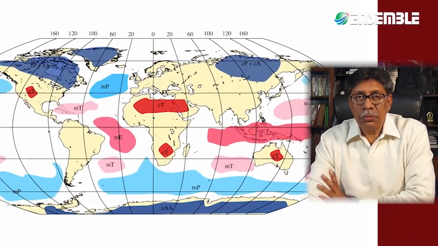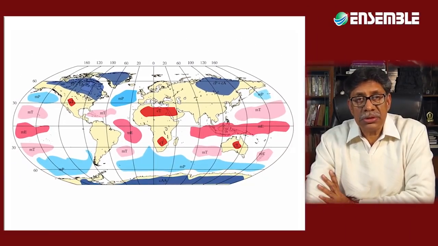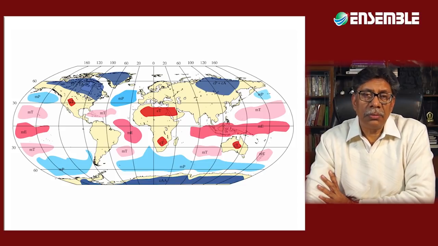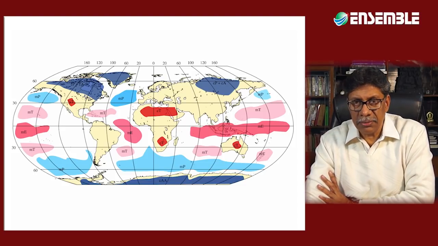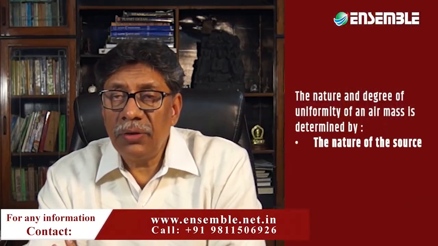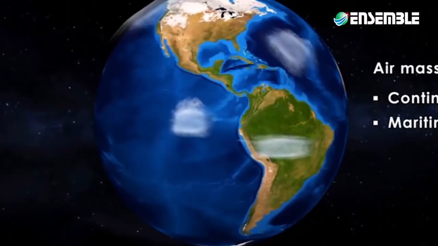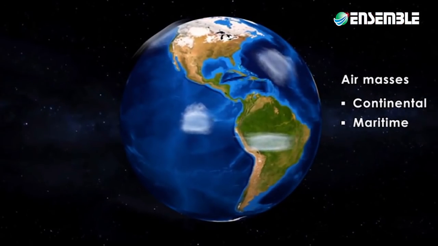As the air mass extends through many latitudes and covers hundreds and thousands of millions of square kilometers, the horizontal homogeneity is far from achieved, and small differences in the physical properties such as temperature and humidity exist from one point to another at the same level. The nature and degree of uniformity of an air mass is determined by the nature of the source area. So, if they originate over a continental region, they will be continental in origin. If they originate over a maritime region, they will be maritime in origin.